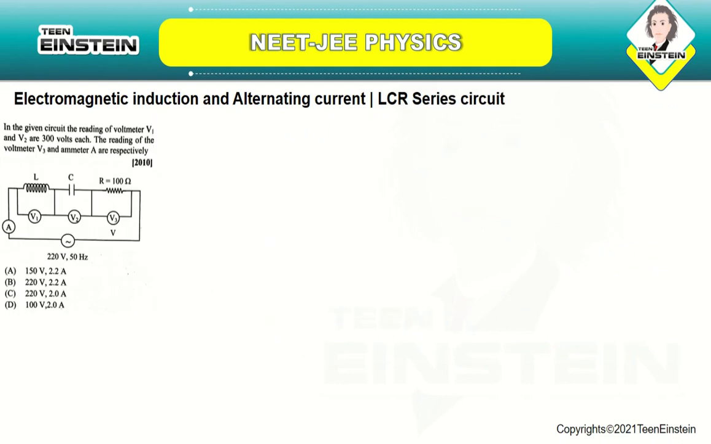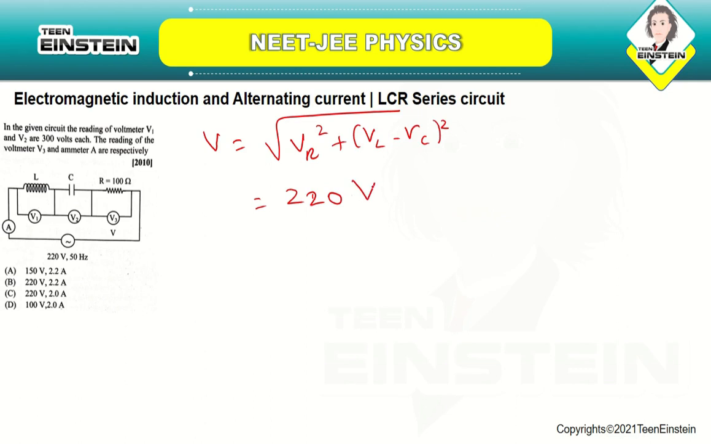In the given circuit, the readings of voltmeters V1 and V2 are 300 volts each. The readings of the voltmeter V3 and the ammeter are respectively? So they want us to calculate the reading of the ammeter and voltmeter. Here V is equal to root of VR square plus VL minus VC the whole square, which is equal to 220 volt. So VR is equal to 220 volt and VL is equal to VC.